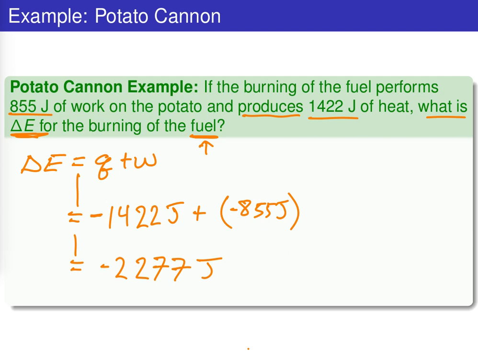Now that we have an appreciation for these energy transfer processes, in the next video we are going to look at another example that's of even more direct practical importance, which is how do we measure energy? How do we measure energy transfer processes? That's going to bring us to a discussion of the technique called calorimetry.